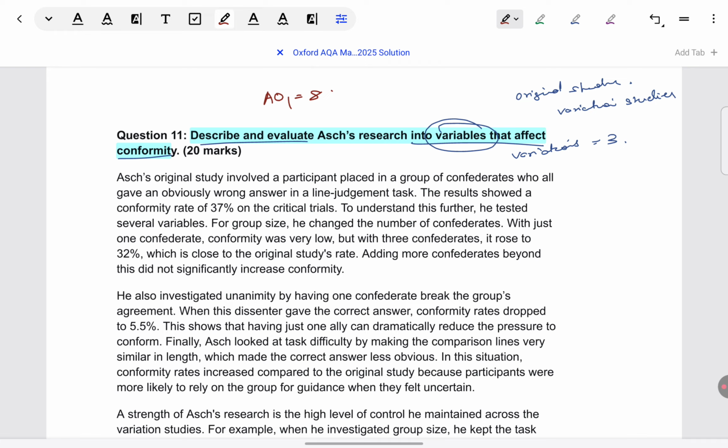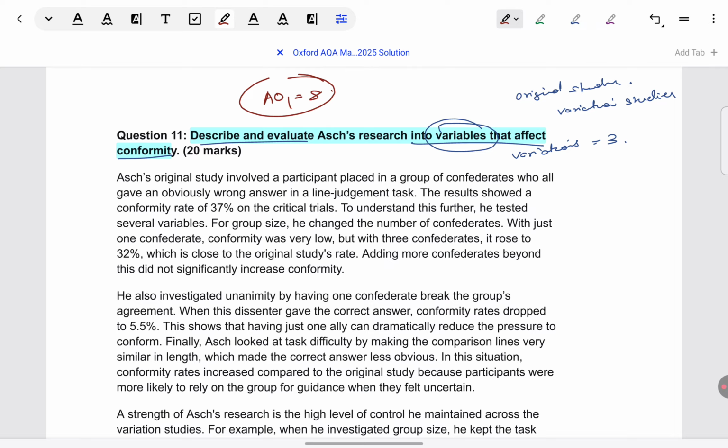I will be able to illustrate better with the model answer, which I'm going to come to very soon. So for the describe AO1 8-mark part, give all three variations, give only the variations, do not give the original study. Give the original study only as much as is required to bring about something important in the variations. Otherwise, leave it. And yes, give main focus on findings and conclusions.